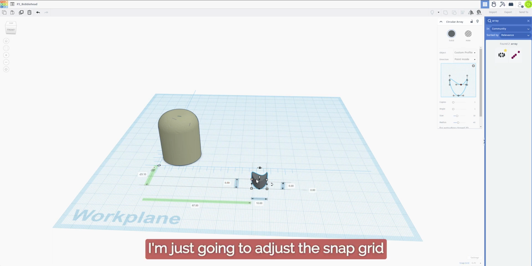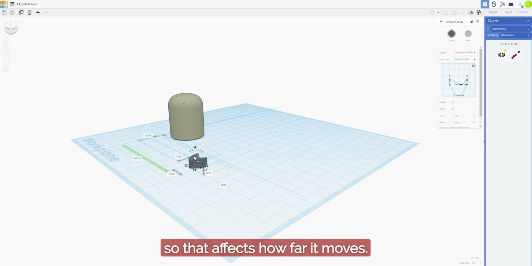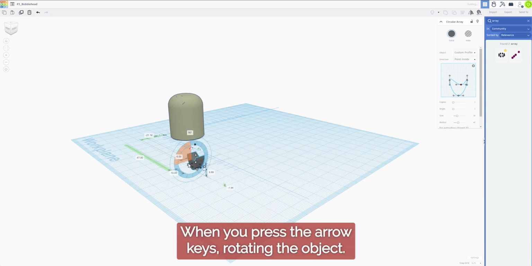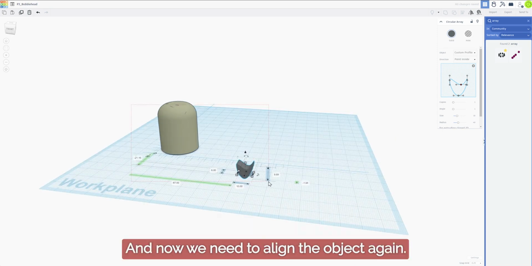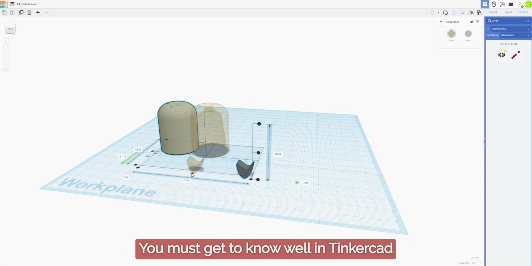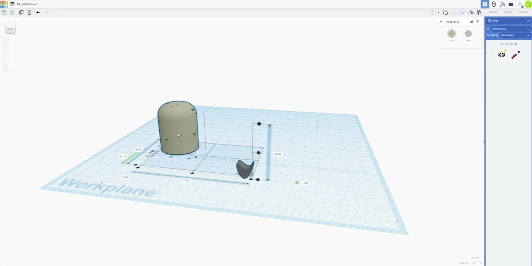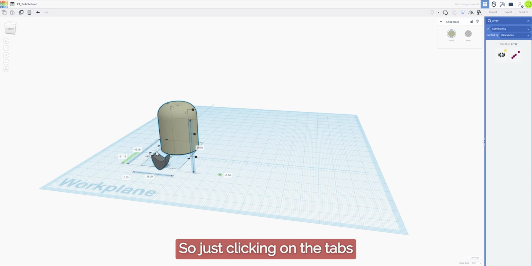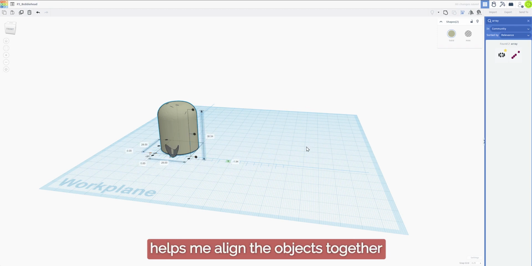I'm just going to adjust the snap grid so that affects how far an object moves when you press the arrow keys, rotating the object. And now I need to align the object. Again, align is a crucial tool you must get to know well in Tinkercad. So just clicking on the tabs helps me align the objects together.